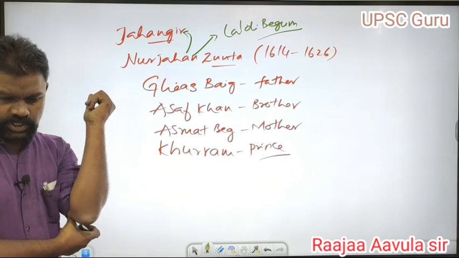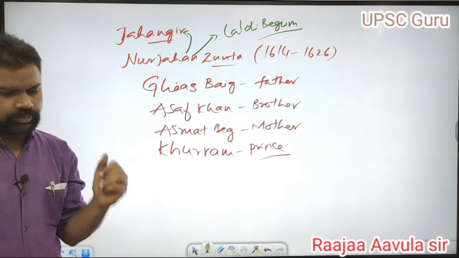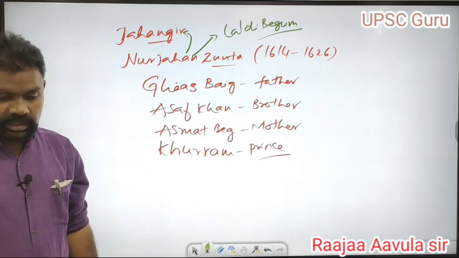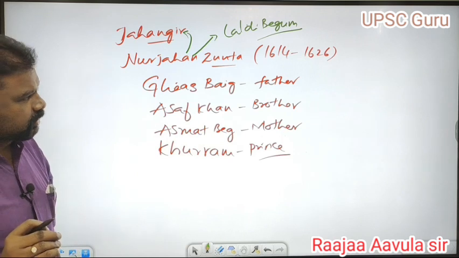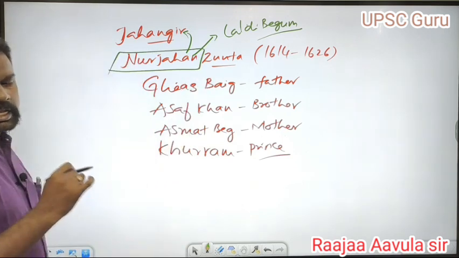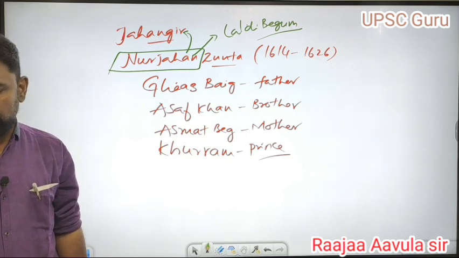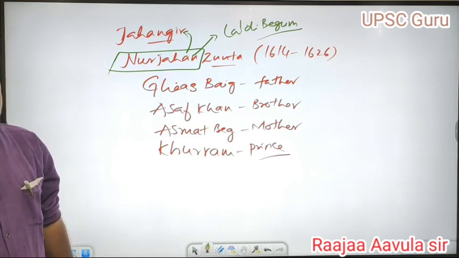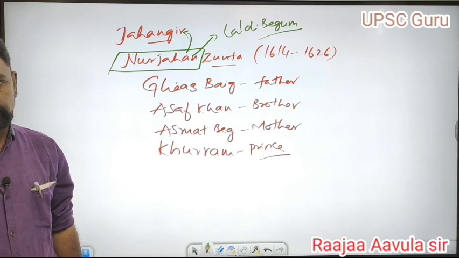Nur Jahan was a very wise and accomplished woman of uncommon merit and exceptional knowledge. She was fond of Persian literature.